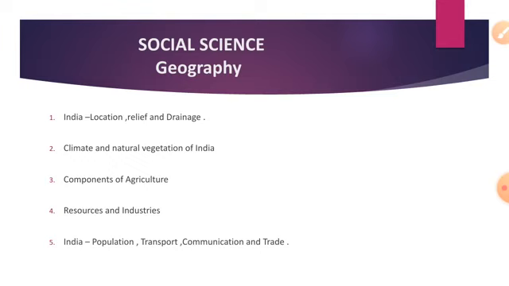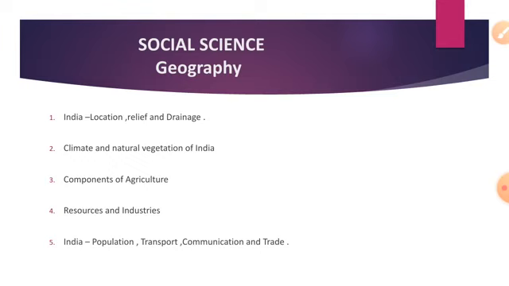This lesson is about factors responsible for climate, then different seasons in our country and rainfall distribution, also about different types of natural vegetation and about wildlife in India. Your third lesson is components of agriculture. It is about different types of soil, importance of irrigation and also agriculture and problem faced by the farmers in India.